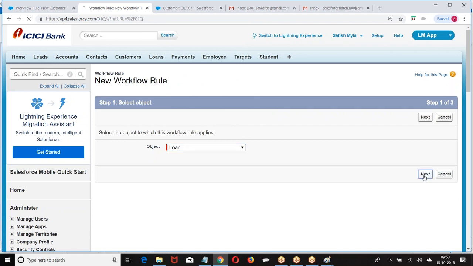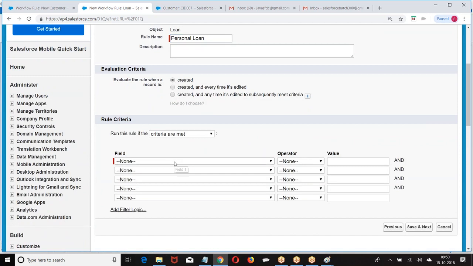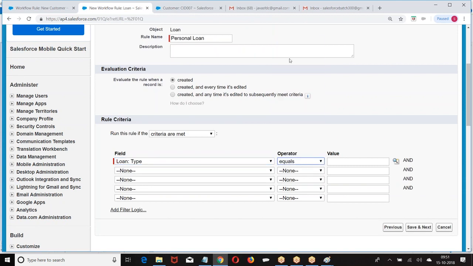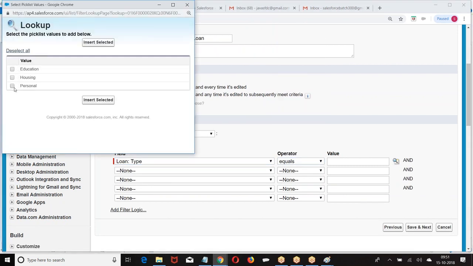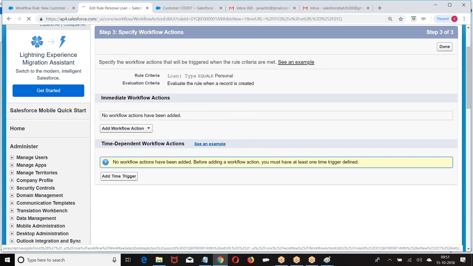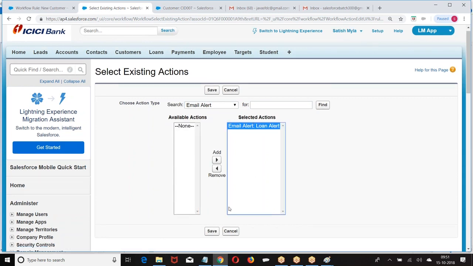So go to load. Next, we have now loan type. If loan type equals to something, then perform the action. What is the action? Create a new email alert or choose existing. Choose existing. Now you can go with this. Already I have created an alert. Whatever the existing loan alert I have created, you can choose it.